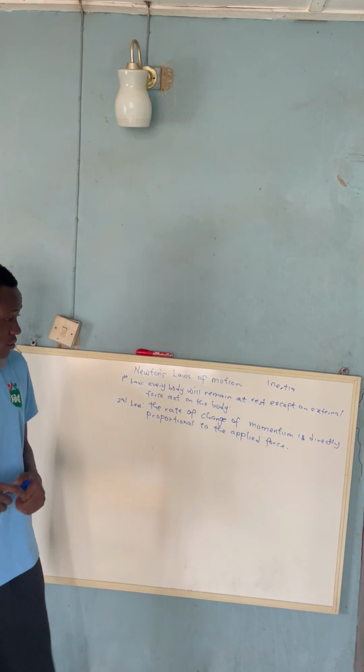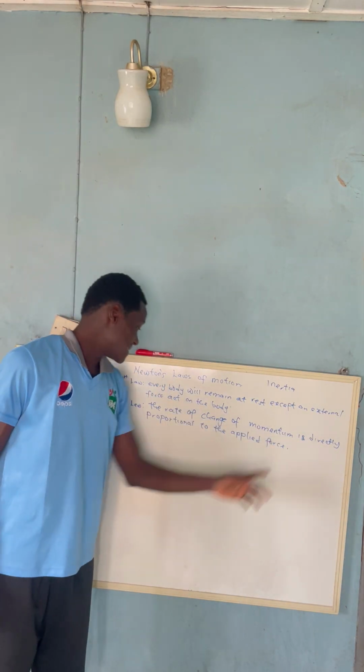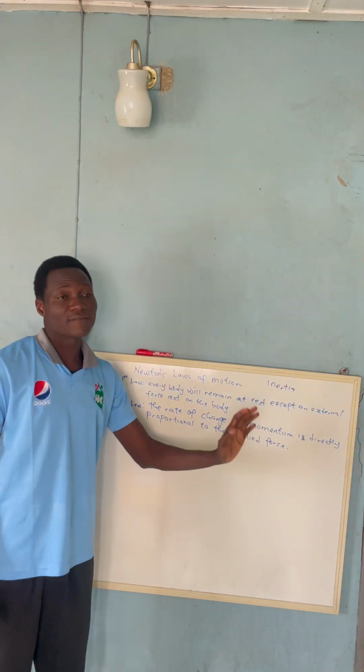So this is Newton's second law of motion. What did he state? He said the rate of change of momentum is directly proportional to the applied force.